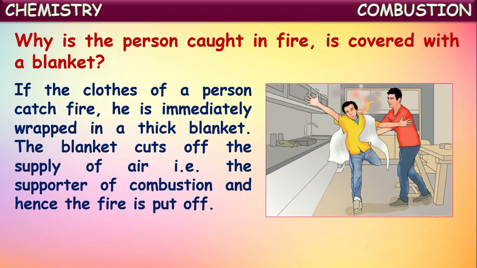So if you cut off the supply of oxygen, then burning will be put off immediately. That's why if any person catches fire on his clothes, immediately that person will be wrapped with a blanket to avoid the supply of oxygen to the fire. When there is no air or supporter like oxygen for burning, immediately the fire will be put off.